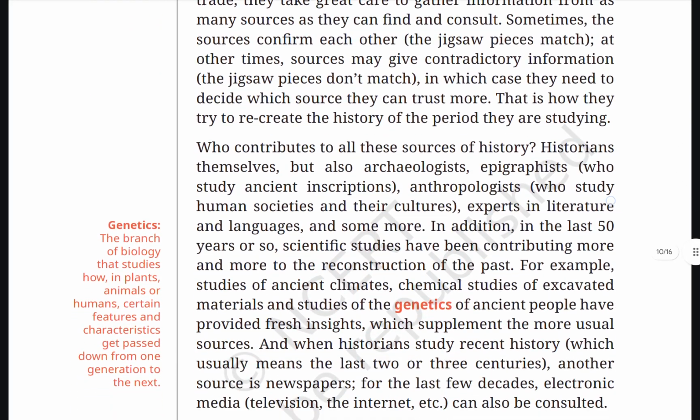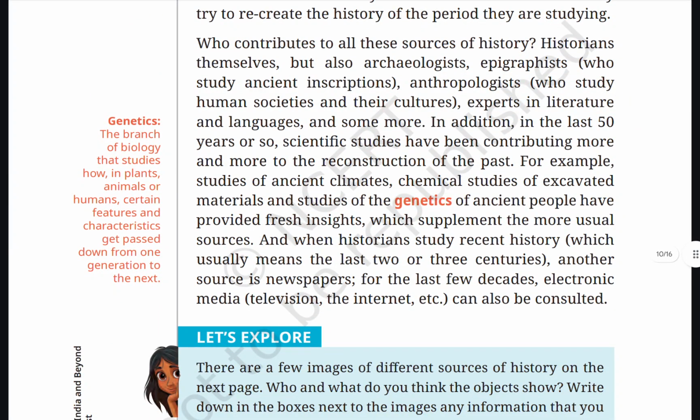Who contributes to these sources of history? Historians themselves, but also archaeologists, epigraphists who study ancient inscriptions, anthropologists who study human societies and their cultures, experts in literature and languages, and some more. In addition, in the last 50 years or so, scientific studies have been contributing more and more to the reconstruction of the past. For example, studies of ancient climates, chemical studies of excavated materials, and study of the genetics of ancient people have provided fresh insight which supplements the more usual sources.